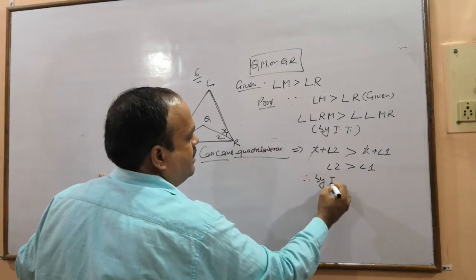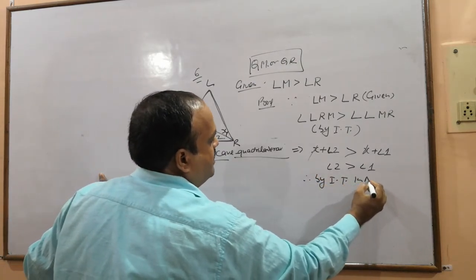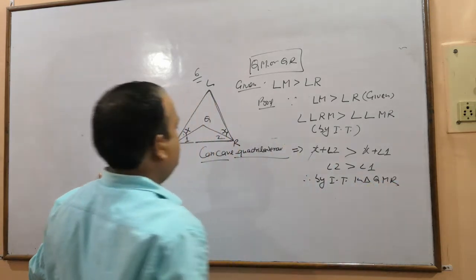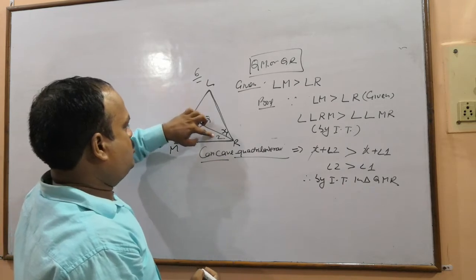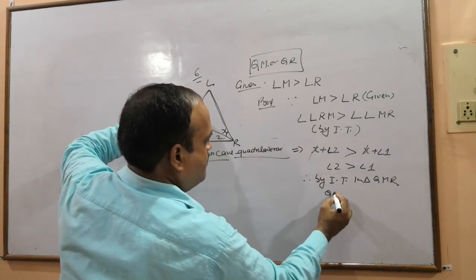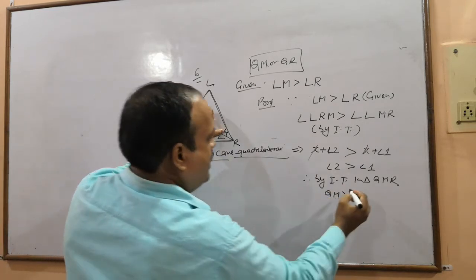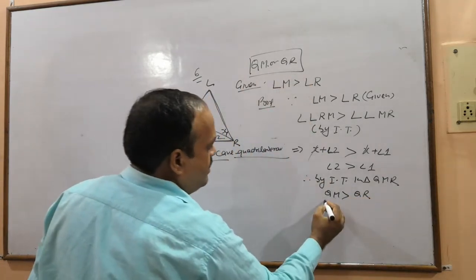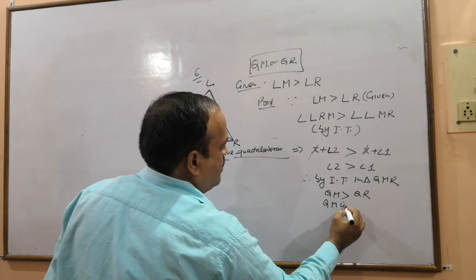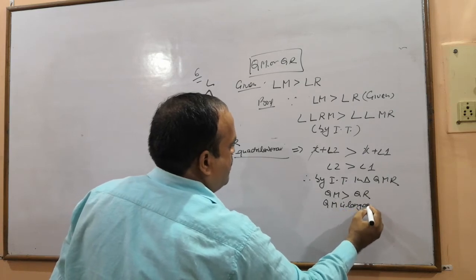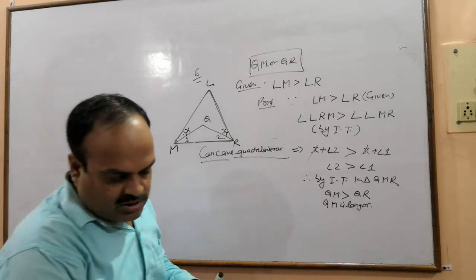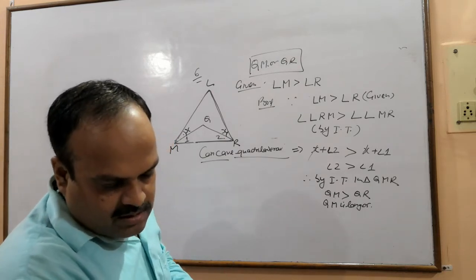Therefore, by inequality theorem in triangle QMR, the side opposite to 2, QM, is greater than QR. So which is longer? QM is longer. Proved?